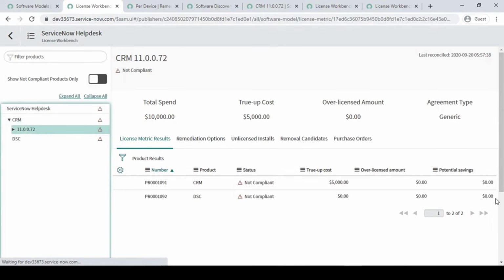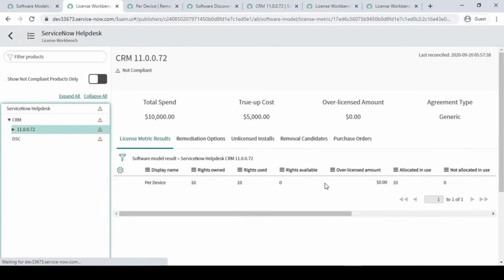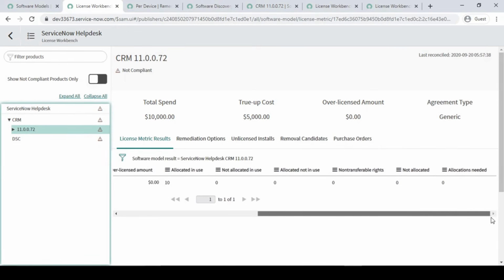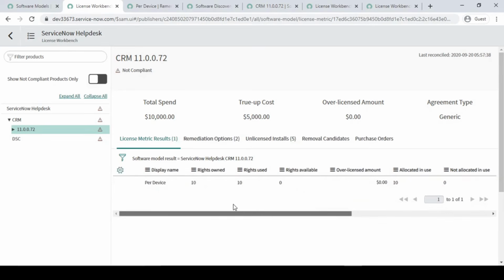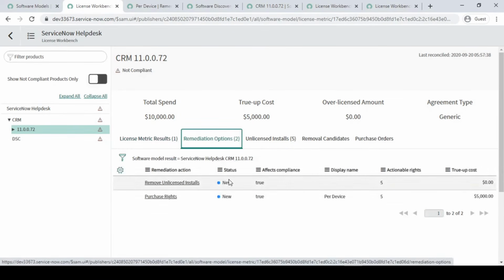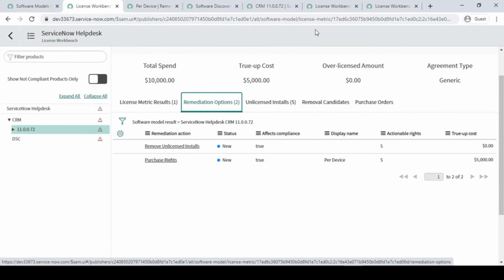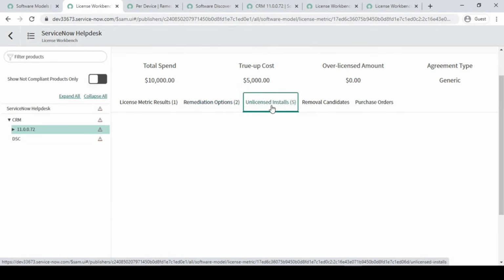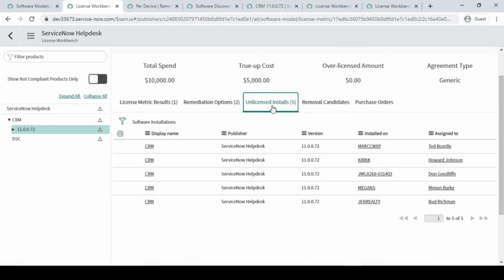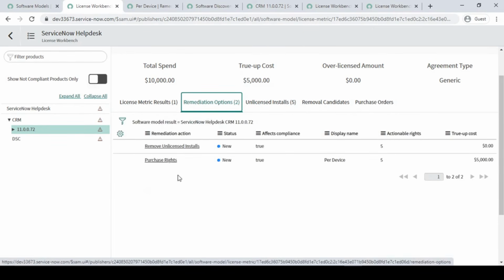If you go for the CRM, it will showcase that not allocated, previously it was 10, but now we have 0 because we have done our allocation. And in the remediation process also it went away because we have done our steps. So ServiceNow itself gives you the option to do the steps, right? So here we still don't have 5 licenses, and 2 remediations are there.